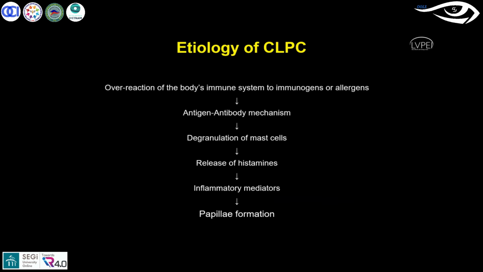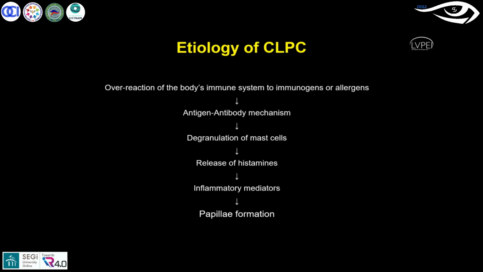What could be the reason or how is this CLPC developing? When the deposits form on the lens surface, whenever you blink, the upper lid interacts with the lens surface, so the deposits will be interacting on the upper tarsal conjunctiva with the cells on the epithelial cells of the conjunctiva.